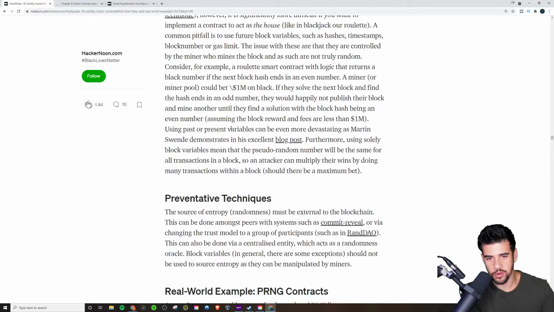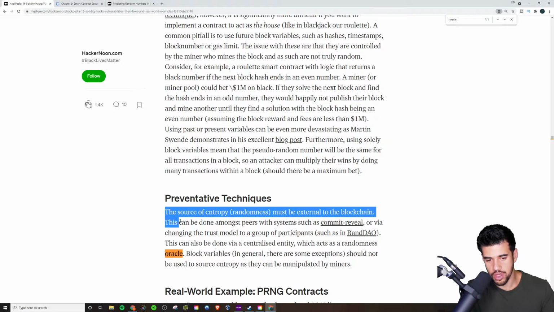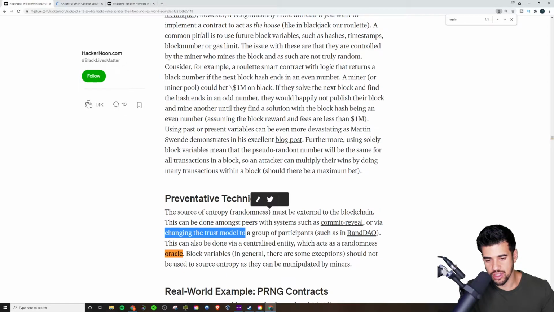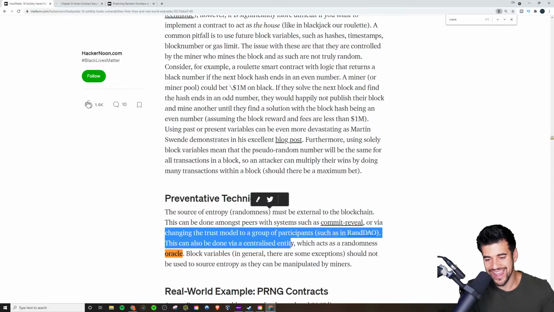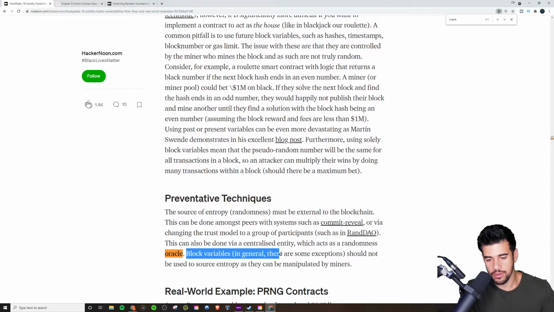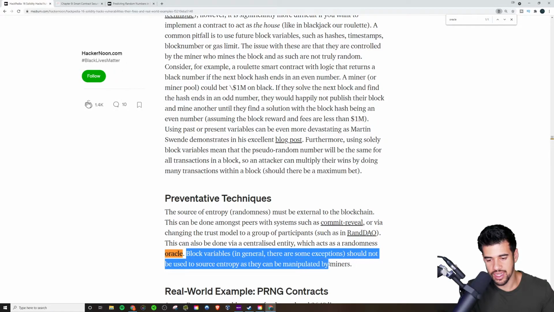I think I did see the word Oracle in this blog post somewhere, right? An Oracle service like Chainlink to pull in outside external data onto the blockchain. Yeah, so the source of entropy randomness must be external to the blockchain. This can be done amongst peers with systems such as commit reveal, or via changing the trust model to a group of participants such as RANDAO. This can be done via a centralized entity, which acts as a randomness oracle. Okay. So block variables in general, there are some exceptions, should not be used to source entropy as they can be manipulated by miners. Okay, that's interesting to know.